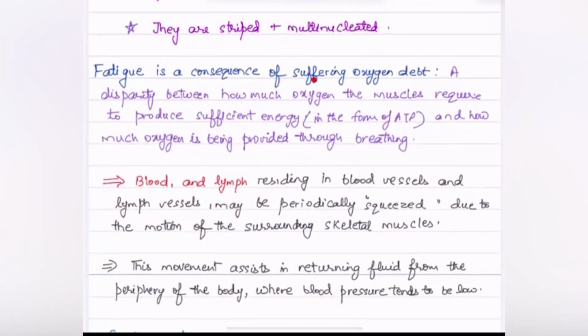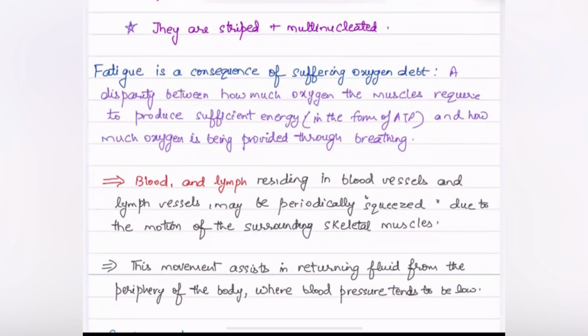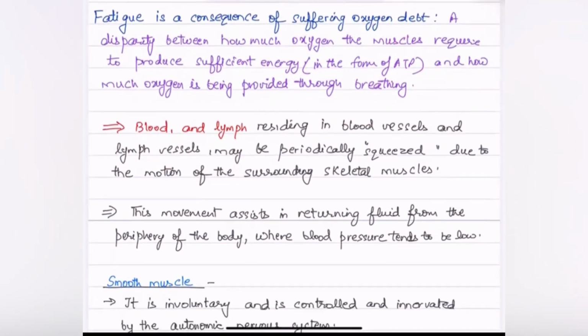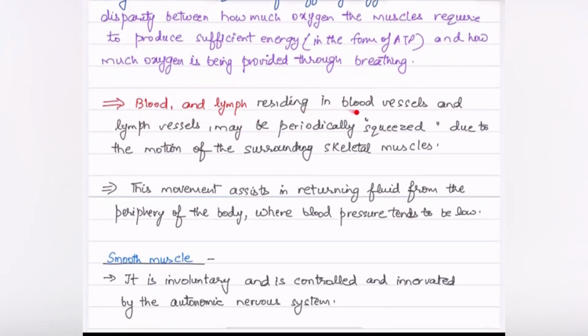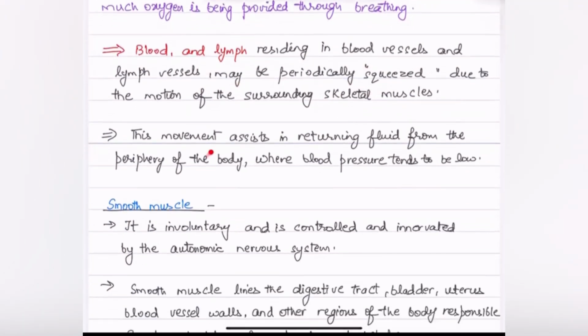Fatigue is a consequence of suffering oxygen debt and a disparity between how much oxygen the muscles require to produce sufficient energy in the form of ATP and how much oxygen is being provided through breathing. Basically tells us about the oxygen debt. Blood and lymph residing in blood vessels and lymph vessels may be periodically squeezed due to the motion of surrounding skeletal muscles. This movement assists in returning fluid from the periphery of the body where blood pressure tends to be low.